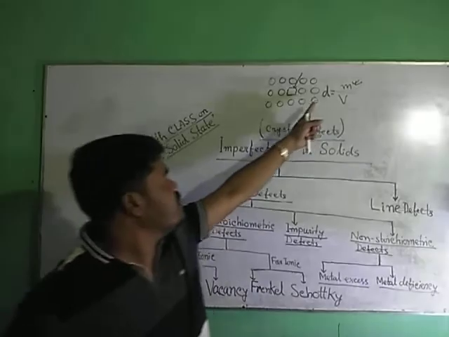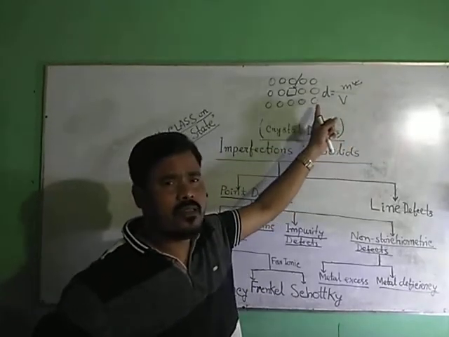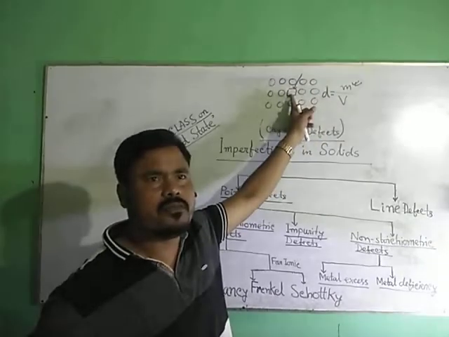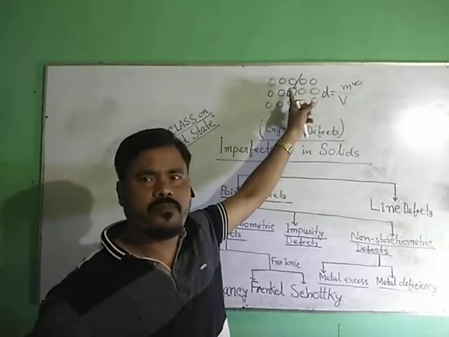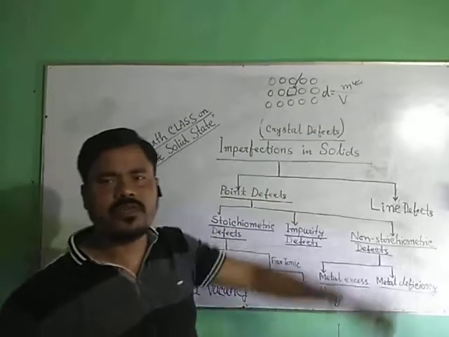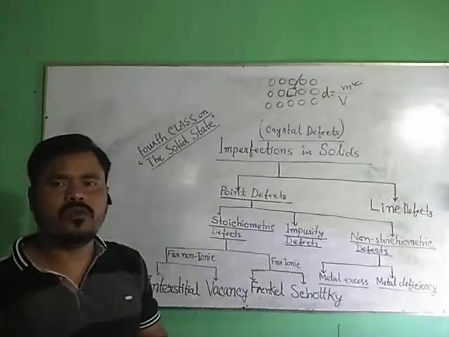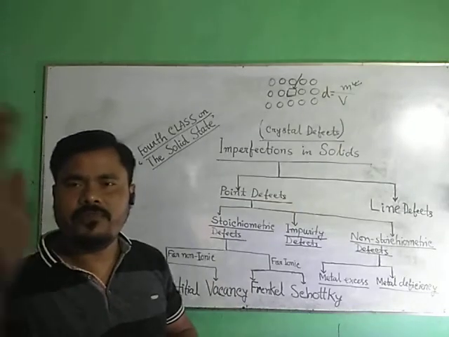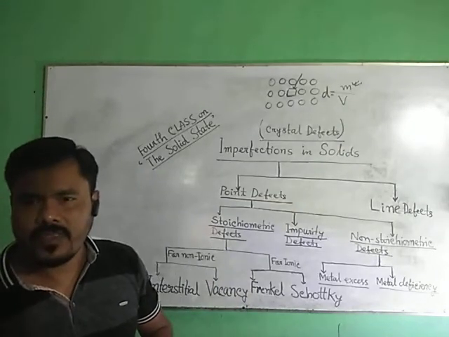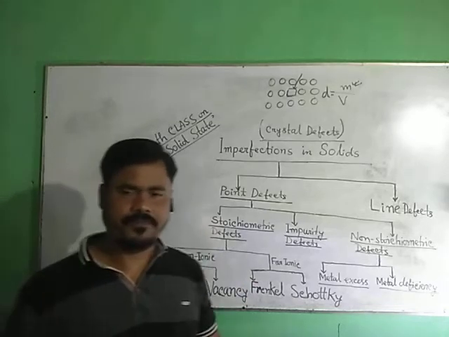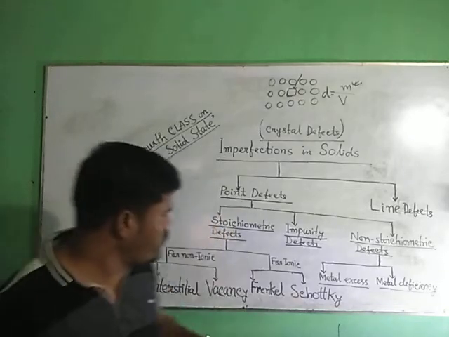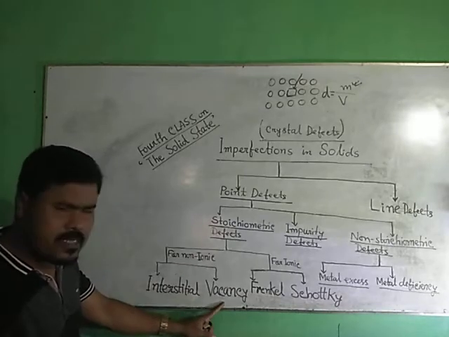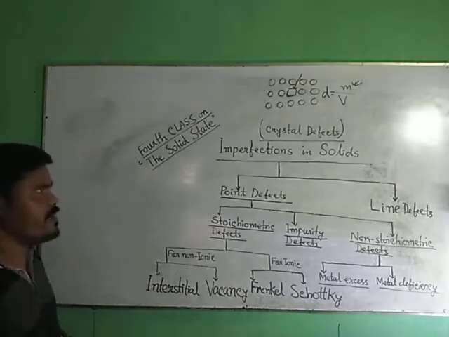D is equal to M by V always. Since mass decreases because of missing particles, because of the presence of vacant space, the density of the crystalline solid will be lower than the ideal or imaginary crystal structure. Vacancy defect is discussed. Next, interstitial defect.